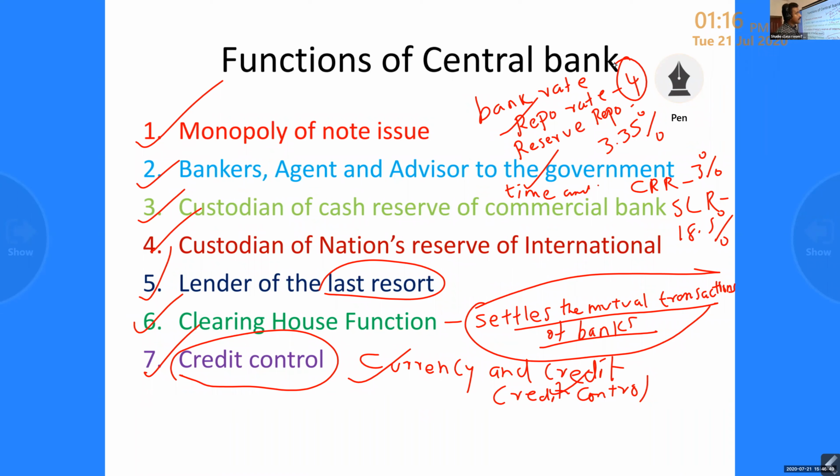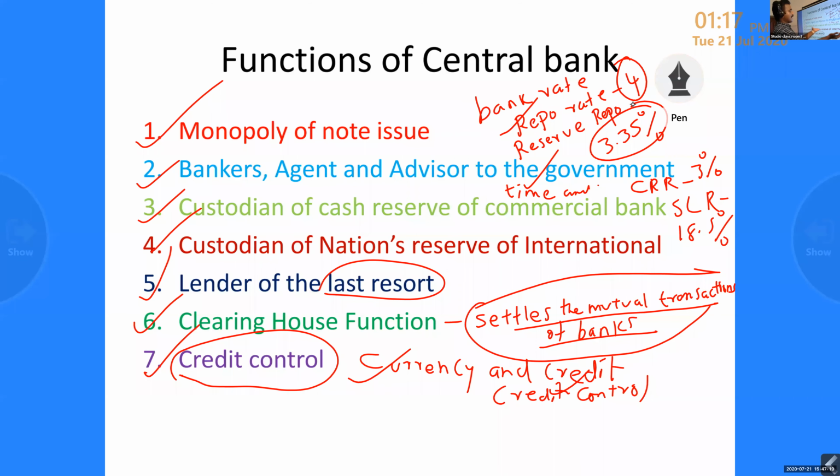So what is reverse repo? Opposite. If the central bank wants funds, the rate at which the central bank gets a loan from the commercial bank will be every time lower than the repo rate. Repo rate means the rate at which the central bank gives loan to the commercial bank, and the current interest rate is 4%. So that they will change.